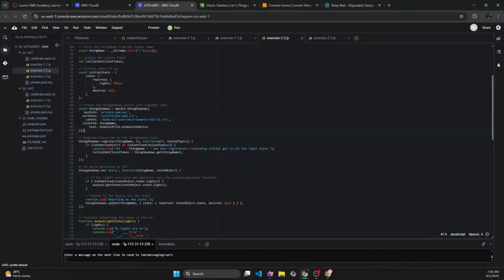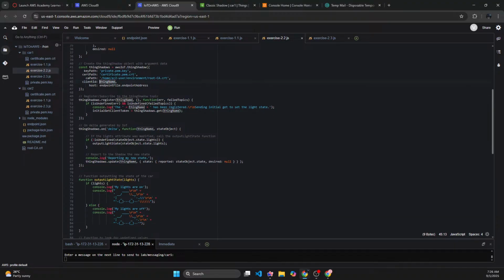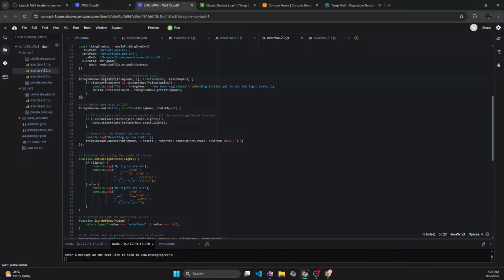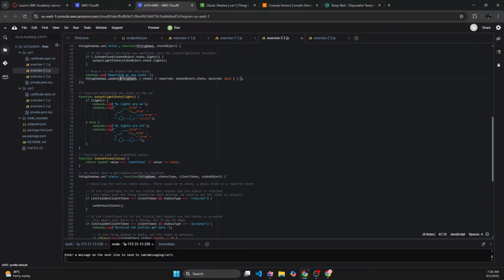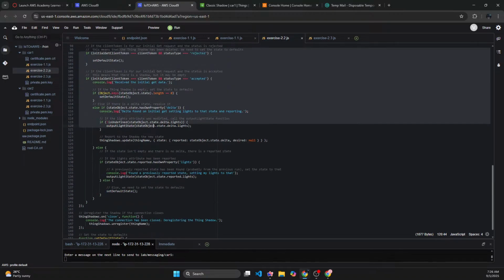So I need to create a shadow, and then I will need to register my thing to that shadow, and then I will have to receive the message. So when I get the message on Delta, I will do this, and based on it, I will update. So reported state or not, right? And based on that, I will have to do this.